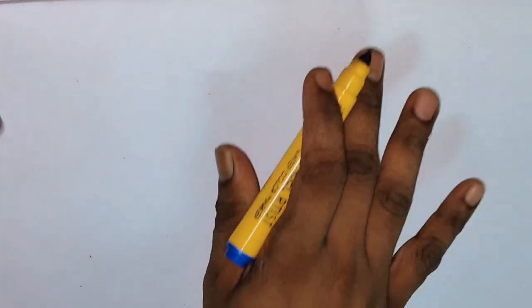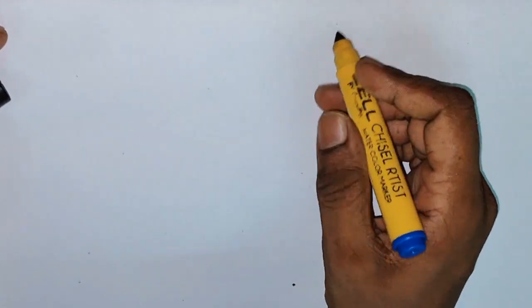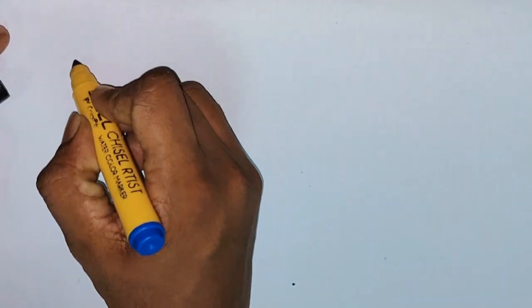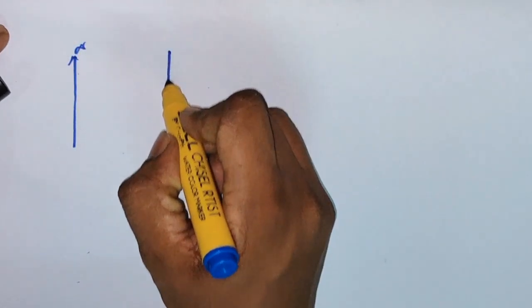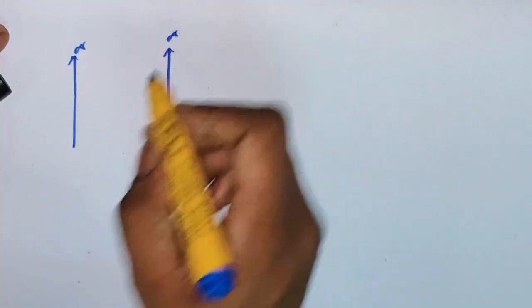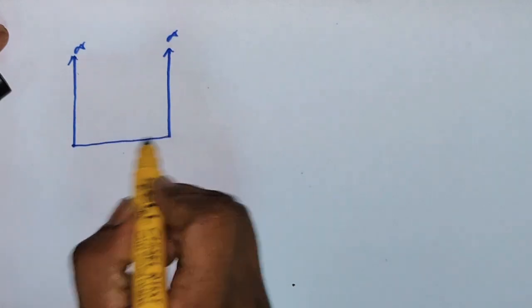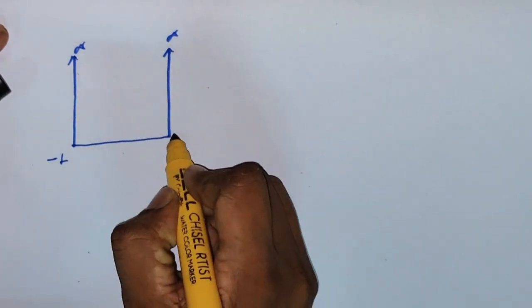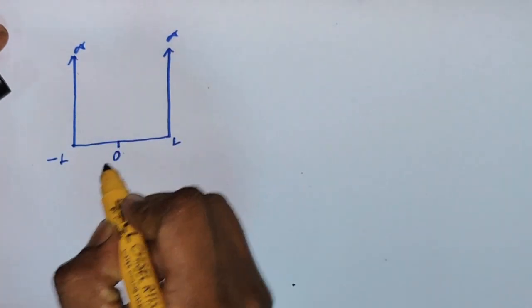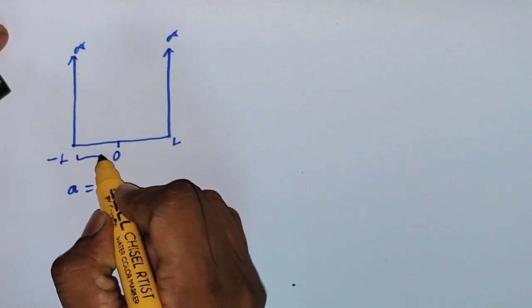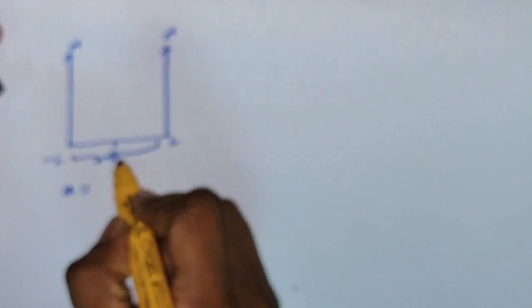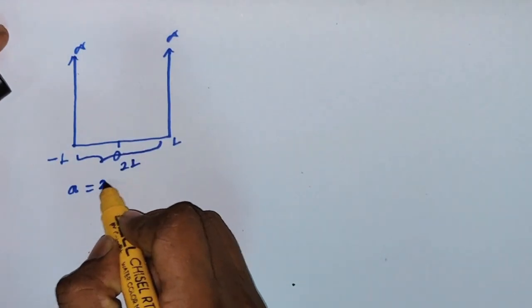So first we can draw the diagram for the given question. Initially we have the infinite potential well, from minus L to plus L, the center is 0. The length of the box a is in general 2L, so a equals 2L.